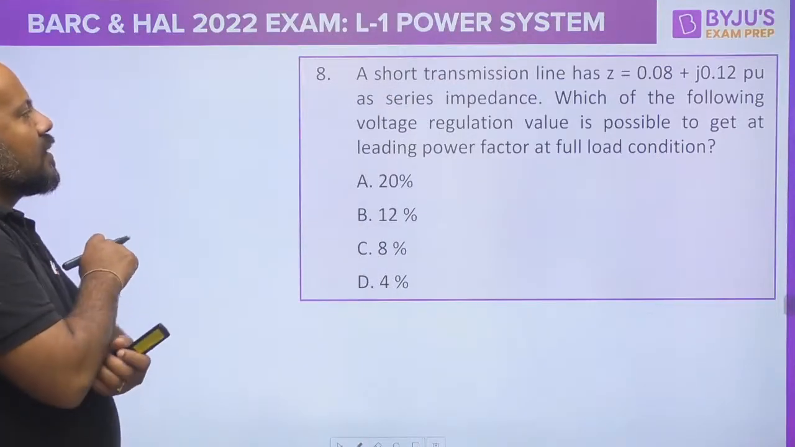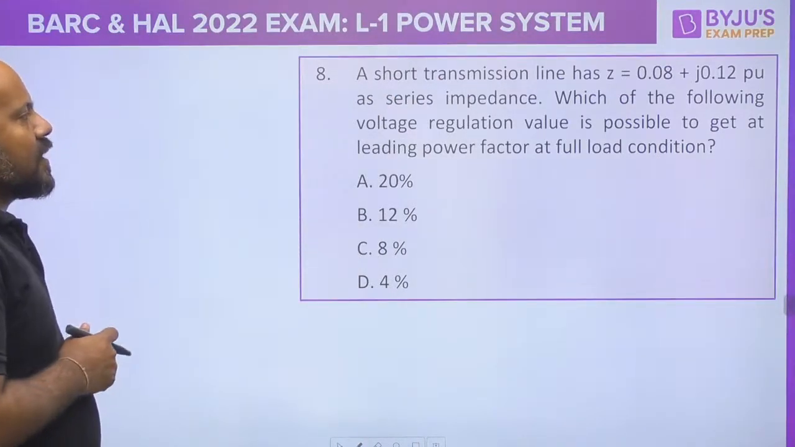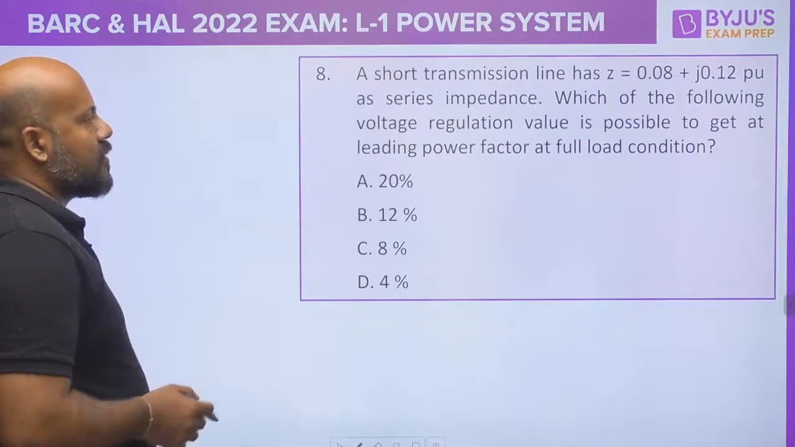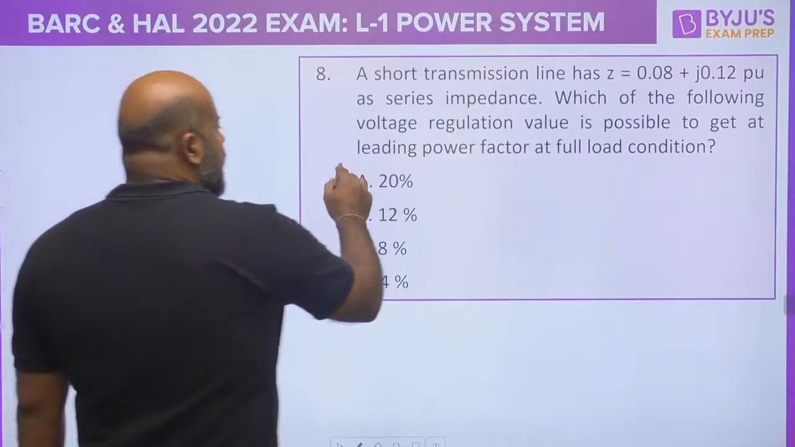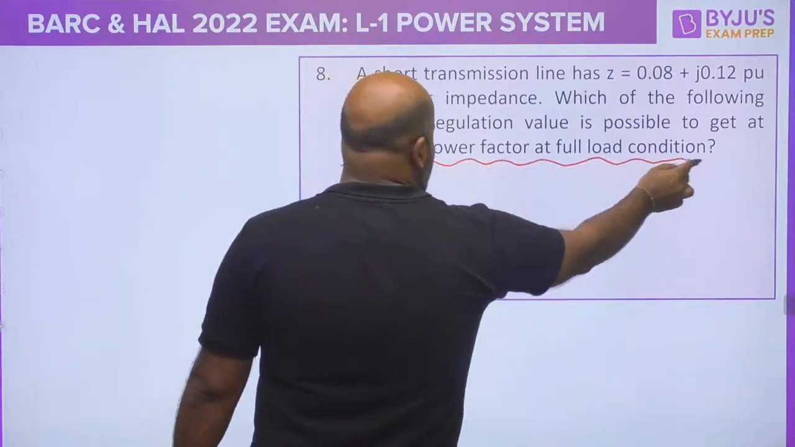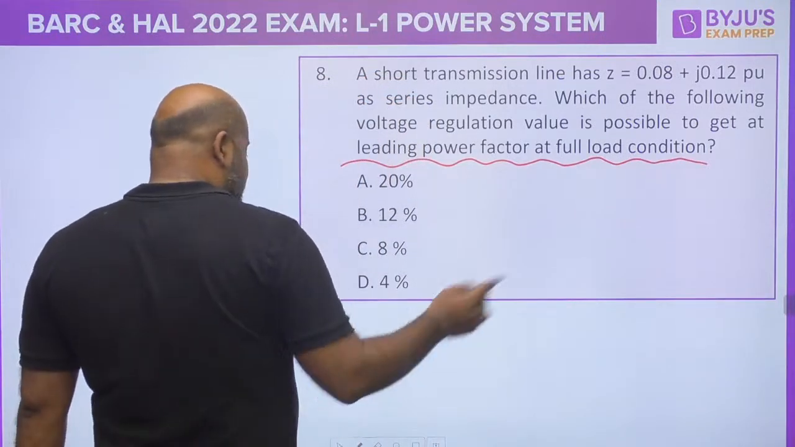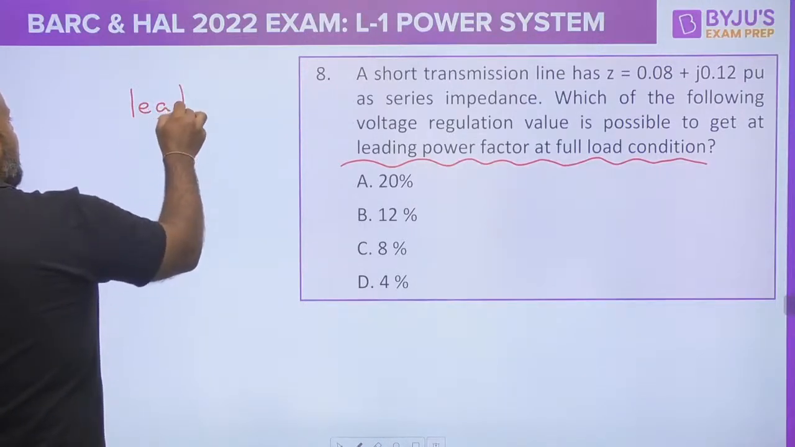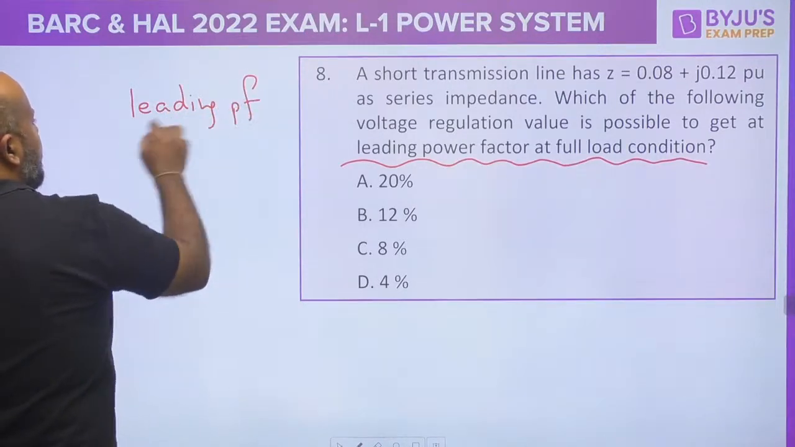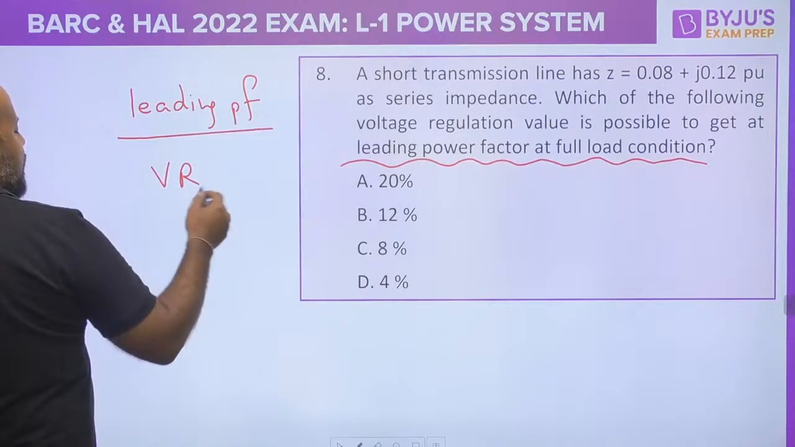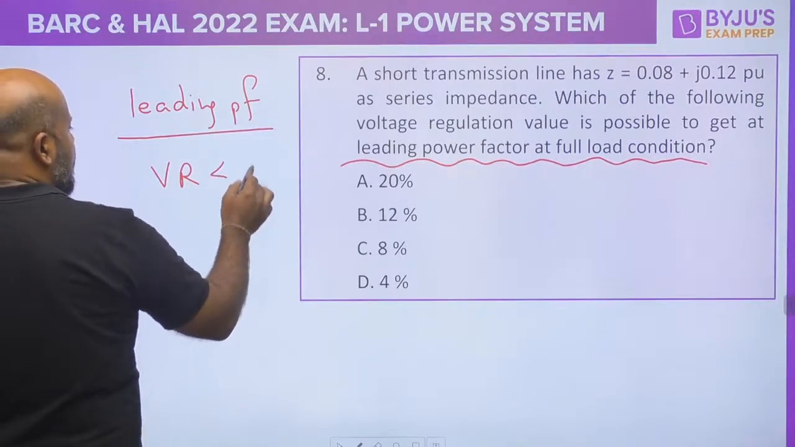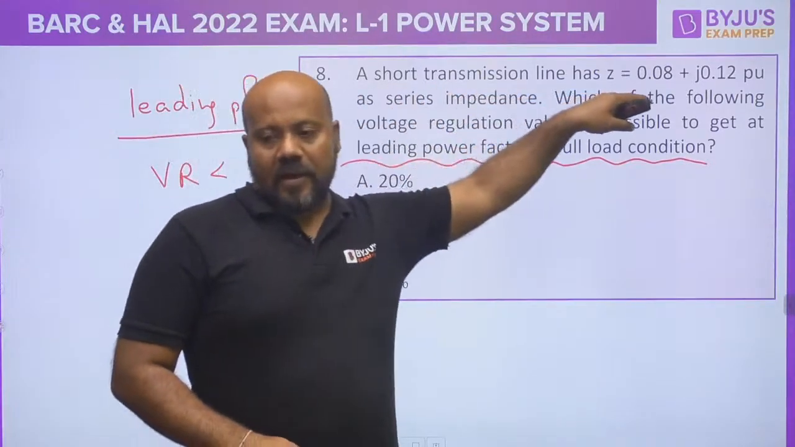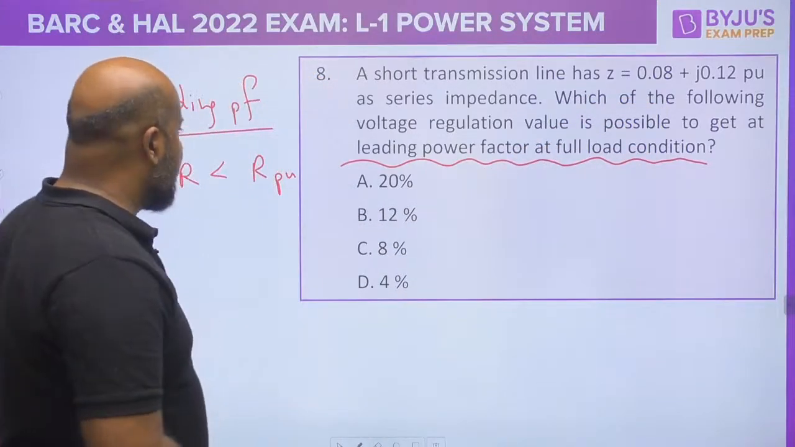The next question talks about a short transmission line. The series impedance is given in per unit. He is saying which of the following voltage regulation values is possible to get at the leading power factor at the full load condition. Now please try to understand. I will just show you the characteristic graph also, but understand that for the leading power factor for the short transmission line, there is a general case. The voltage regulation is always less than R per unit. What is R? R is the transmission line R.